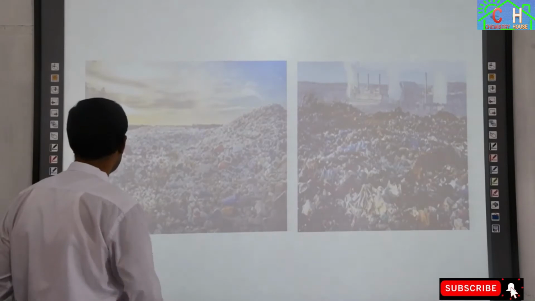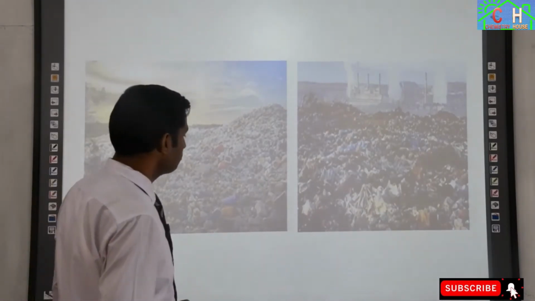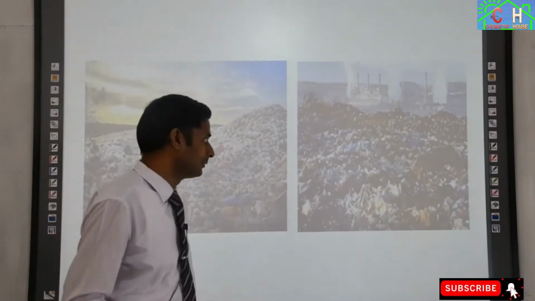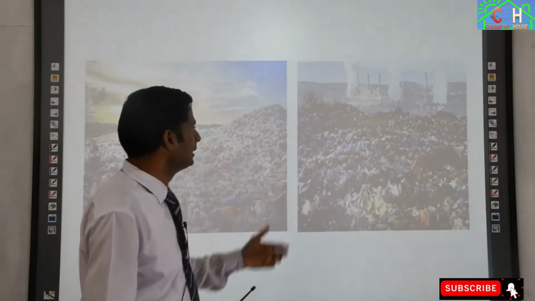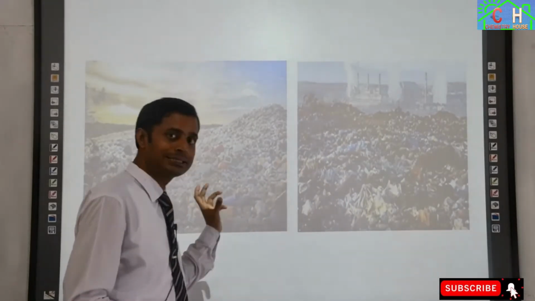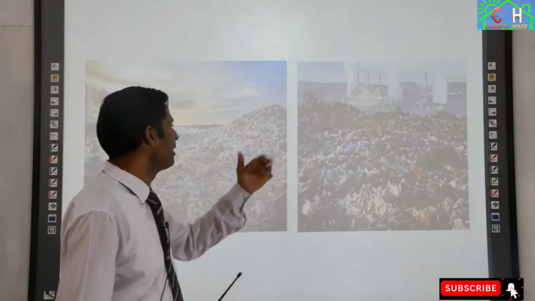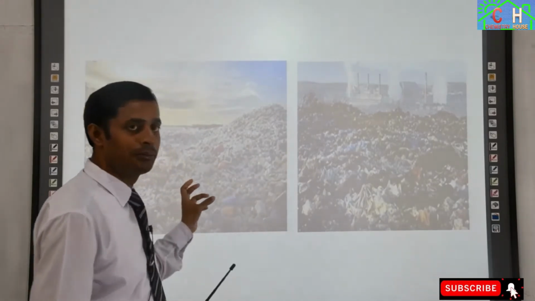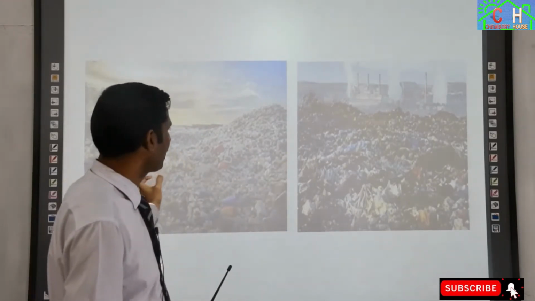Now let's see another. This picture reflects the present situation of our environment.